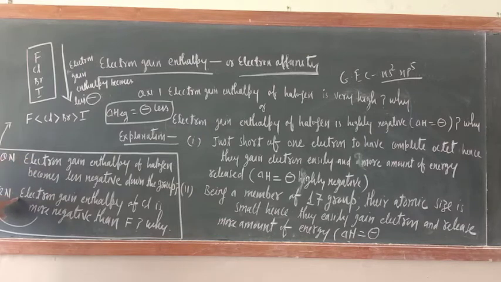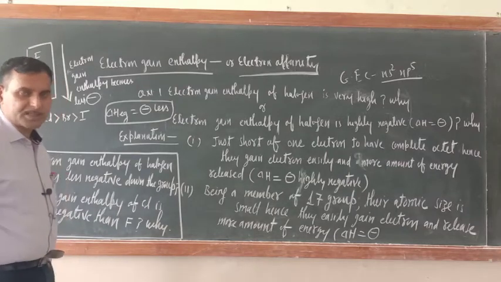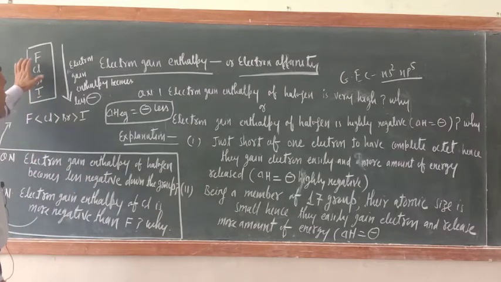Okay. Next question is, electron gain enthalpy of chlorine is more negative than fluorine. So if you see, because of small size, halogens gain electron easily. So if this is the parameter, then fluorine could have the more negative electron gain enthalpy. But in real practice, electron gain enthalpy of chlorine is more negative than fluorine. Why? Just see. Are you getting my point or not? Fluorine should have had more electron gain enthalpy than chlorine. But here who is having?